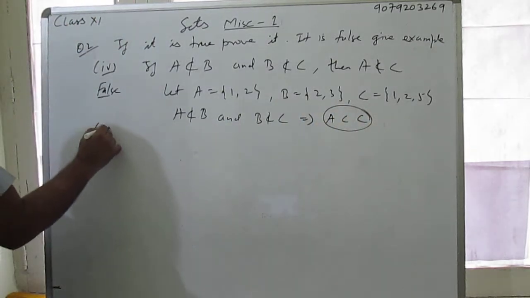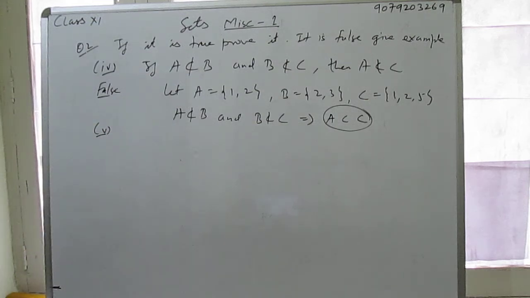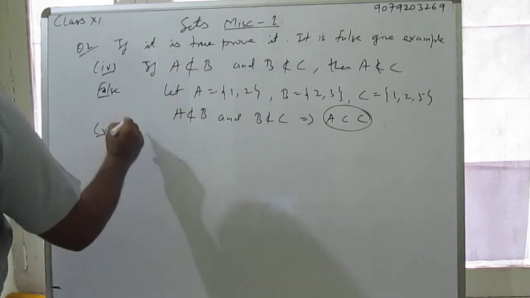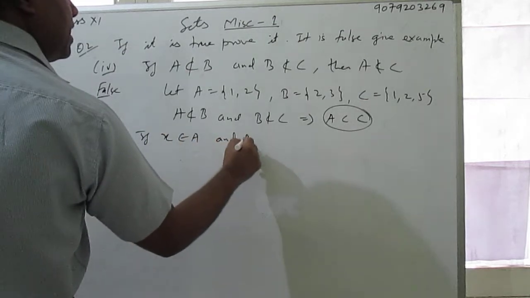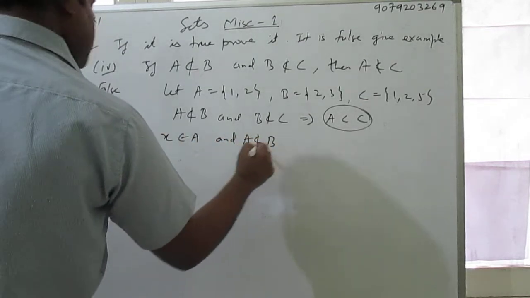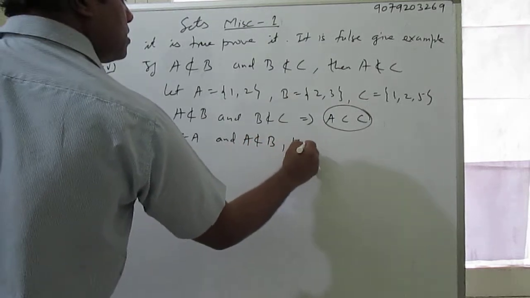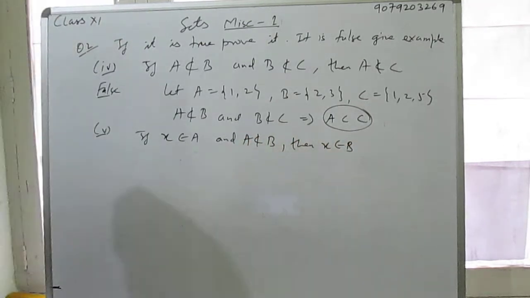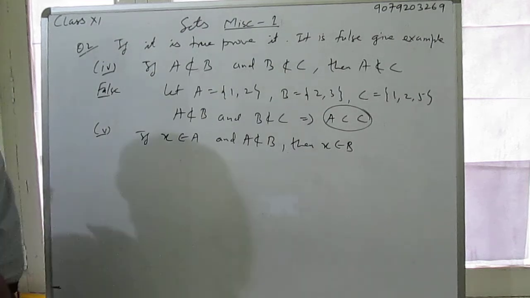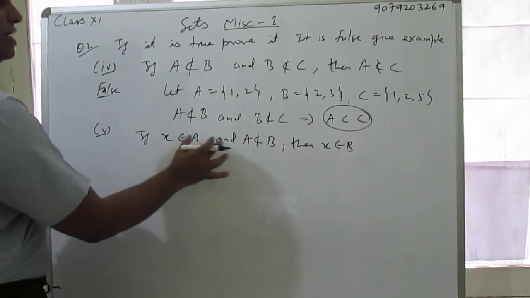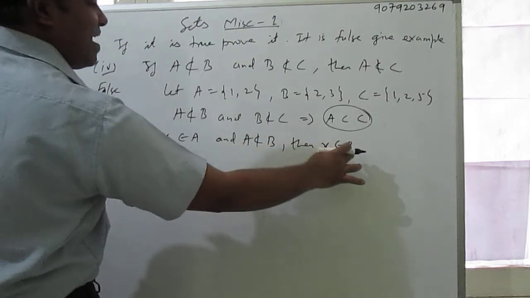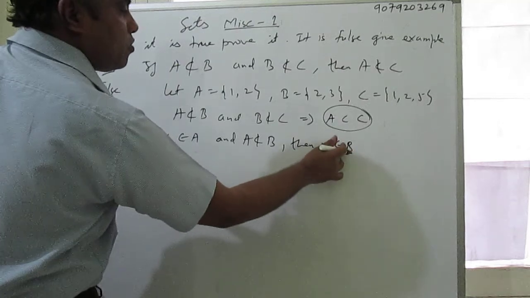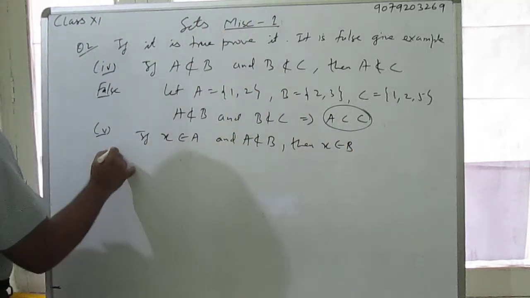Now I will take fifth part. If X belongs to A and A is not a subset of B, then X belongs to B. Take an element such that A is not a subset of B, X belongs to A, and X belongs to B. We will prove X does not belong to B, so it is false.